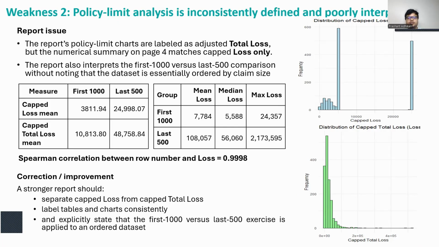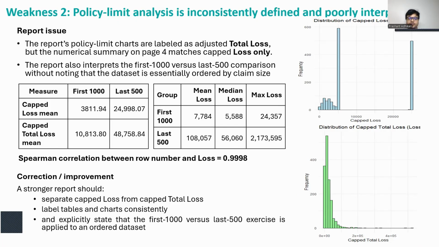But the corresponding capped total losses were much higher at 10,813 and about 49,000. Second, the file is essentially ordered by claim size. The Spearman correlation between row number and loss is 0.9998, and even before capping, the first 1000 claims had a mean loss of about 7,784, while the last 500 had a mean of about 108,000.